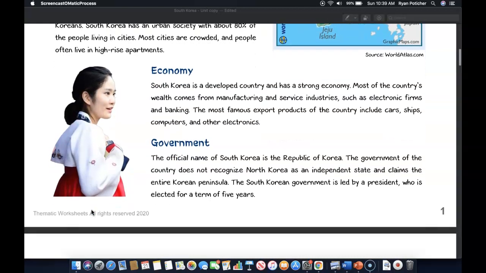Government. The official name of South Korea is the Republic of Korea. The government of the country does not recognize North Korea as an independent state and claims the entire Korean peninsula. The South Korean government is led by a president who is elected for a term of 5 years.